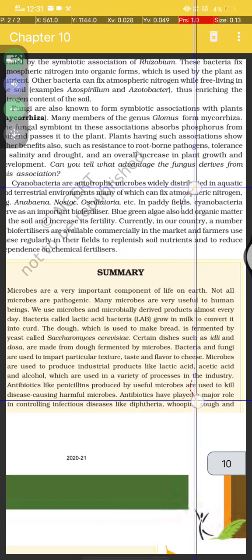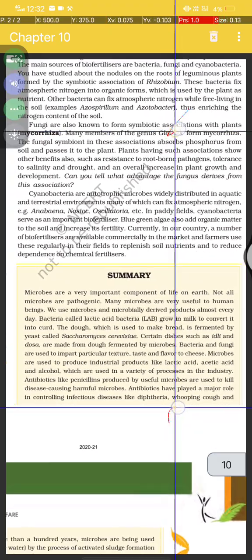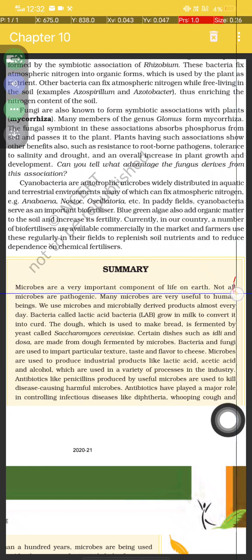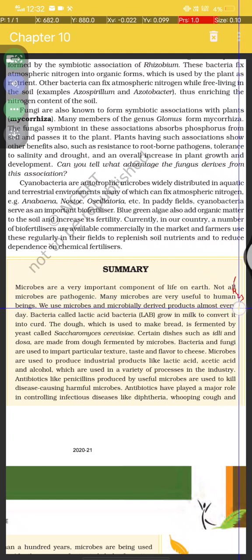Okay, and now let's look at microbes in human welfare. Microbes are a very important component of life on earth, and not all microbes are pathogenic. Many microbes are useful to human beings, and we use microbes and microbe-derived products almost every day. Bacteria called lactic acid bacteria grow in milk and convert it to curd.